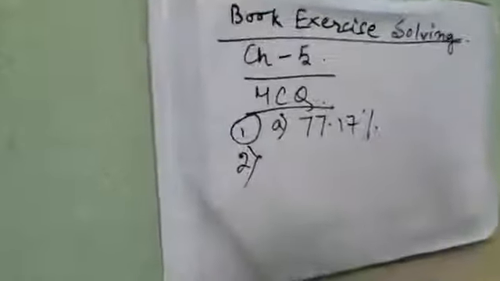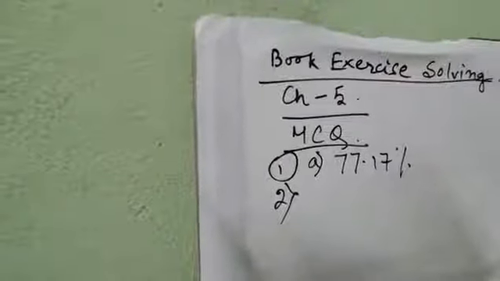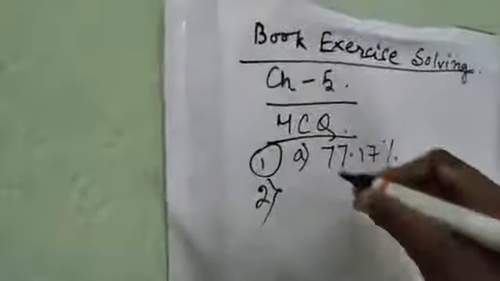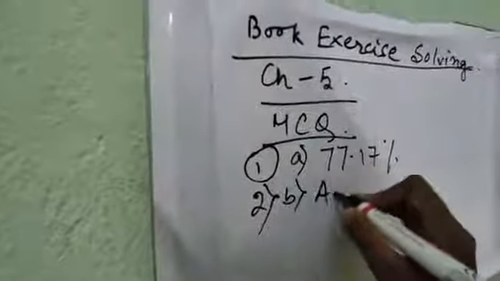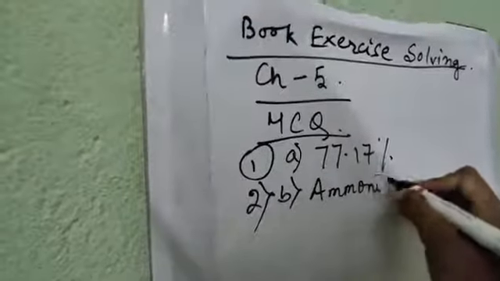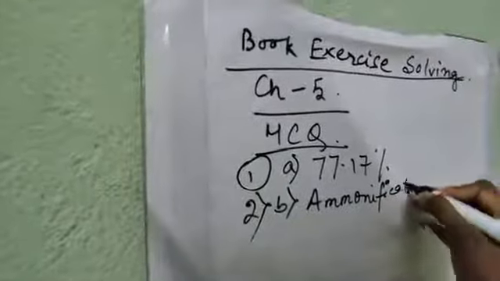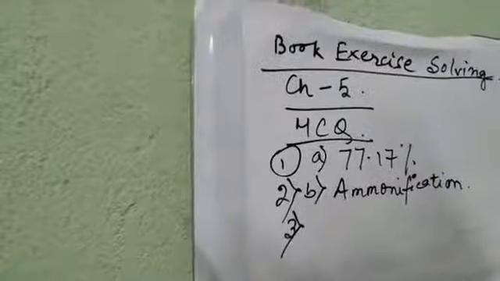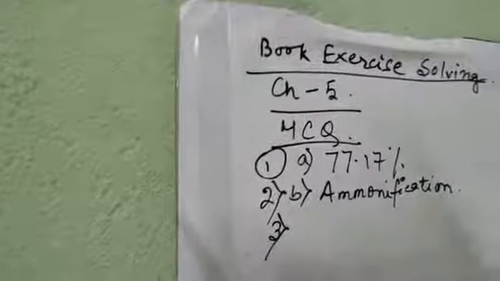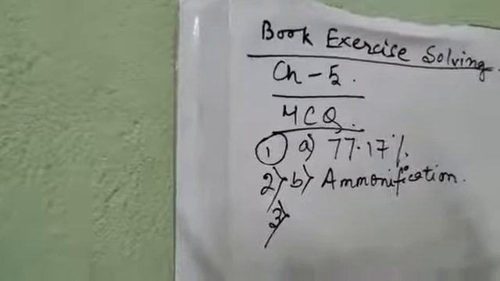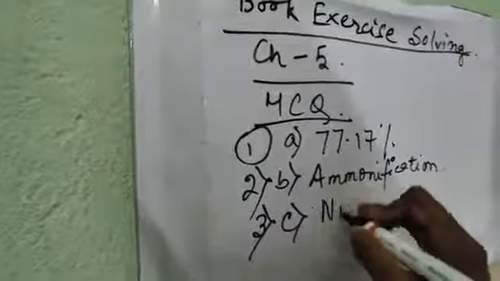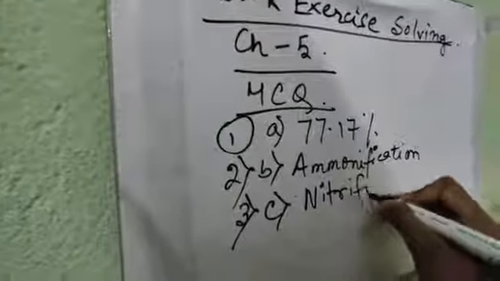MCQ number 2, the process of release of ammonia and its formation to ammonium ions is called ammonification, option B. Number 3, the process of converting ammonia to nitrate ions is, option C, nitrification.